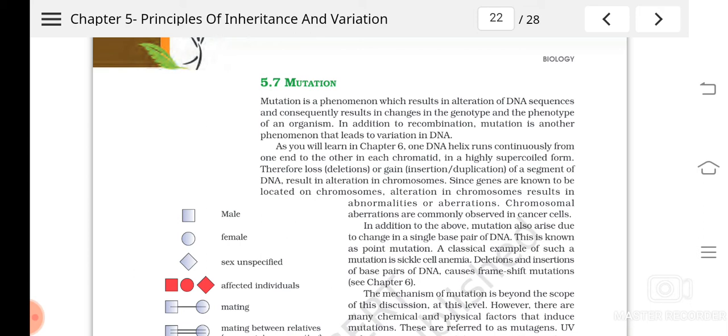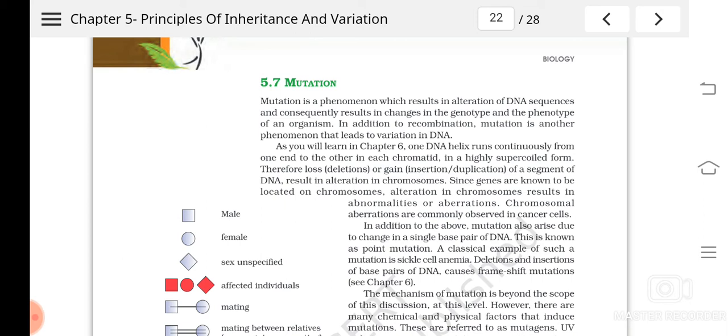Understood? So mutation means, and this will be heritable also, isn't it? If any change happens in the DNA, that can be inherited by the next generation. So any heritable change that happens in the DNA, that results in the change in the genotype and phenotype, is called mutation. We have studied that recombination or crossing over takes place during meiosis, and that is the reason for variation, isn't it? In addition to recombination, mutation also plays an important role in the production of variation.